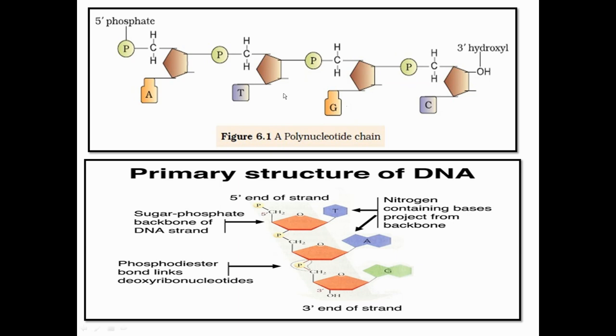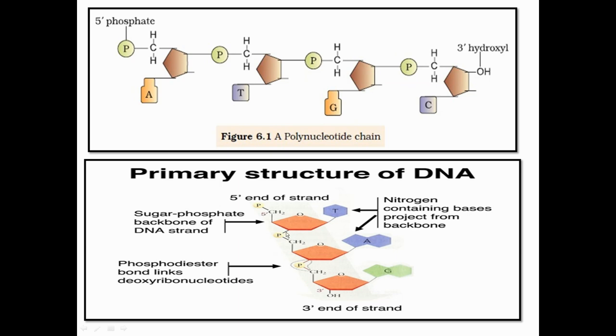So I hope this diagram is quite clear to you. Here you can see if the 5 prime end of the ribose sugar is free, it is referred to as the 5 prime end of the polynucleotide. And if the 3 prime end is free, it is referred to as the 3 prime end of the polynucleotide. Here again you can see that the backbone comprises pentose sugar with phosphate group.